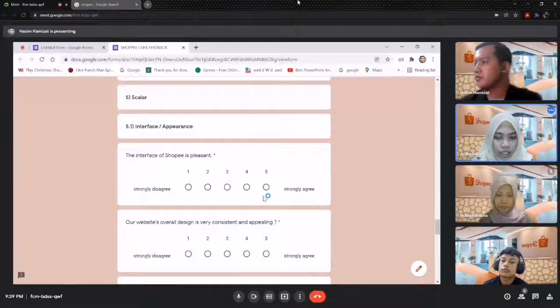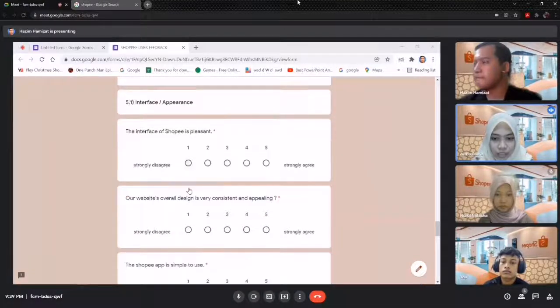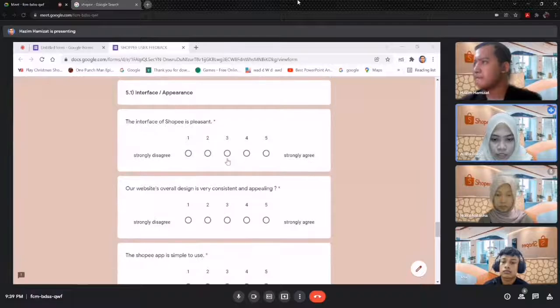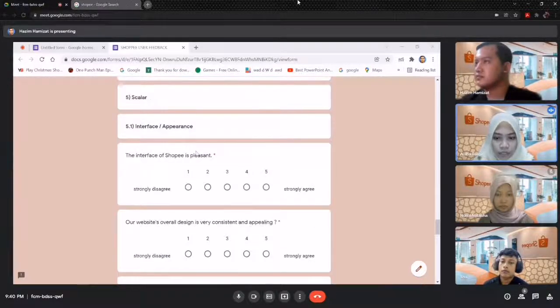Now let's see statement number 1. The statement: the interface of Shopee is pleasant. In the answer section, there's a scale of numbers which indicate the user response about Shopee. The number 1 indicates that the user totally disagrees with the statement. Number 2 is they somewhat disagree. The number 3 indicates a neutral answer. The number 4 is somewhat agree, and number 5 tells us that they strongly agree with the statement. I will demonstrate my answer with the statement, so I tick number 5 for the first statement.